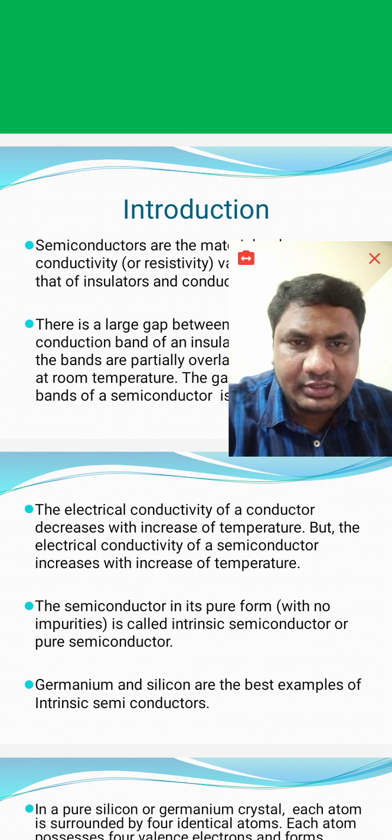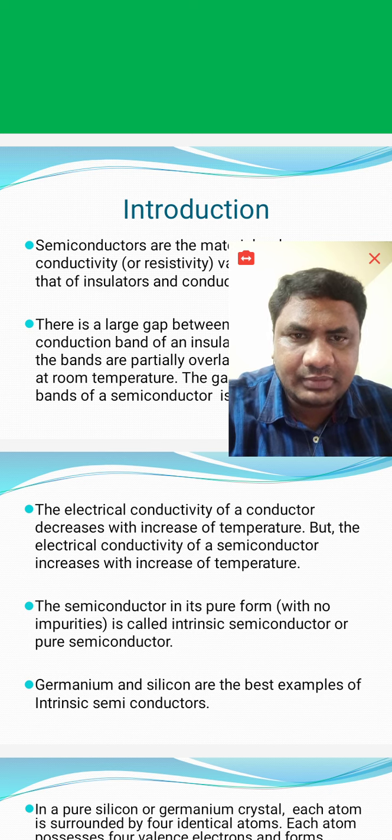Insulators are the materials which don't accept flow of current through them at any temperature. Conductors are the materials or solids which can accept flow of current through them at any temperature. In between these insulators and conductors, there is another classification of solids, that is semiconductors.